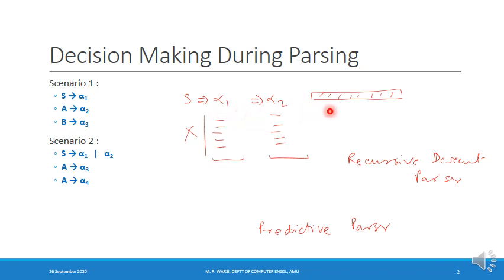The same can be said about alpha 2. So by calculating first and by examining the first input symbol of the given string, I can predict whether it is derivable from the first production or the second production, and accordingly make the choice, and in this case there will not be any backtracking required.